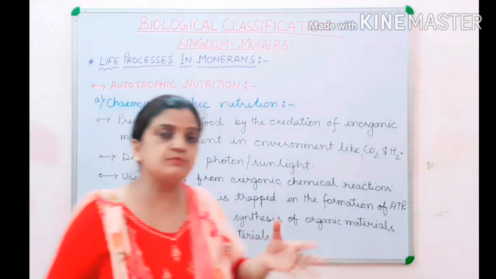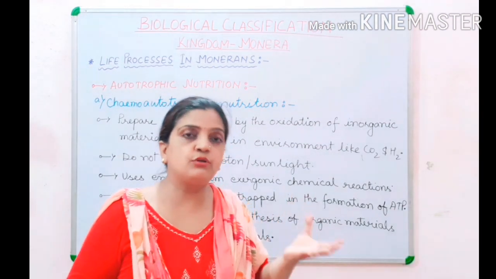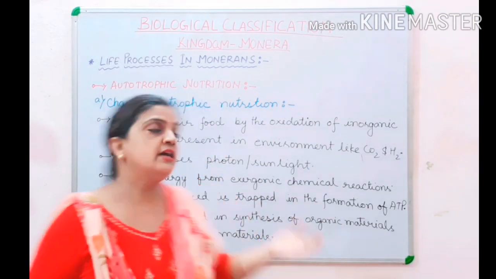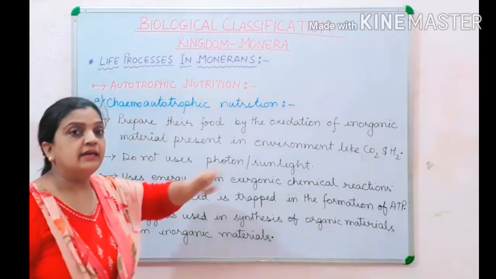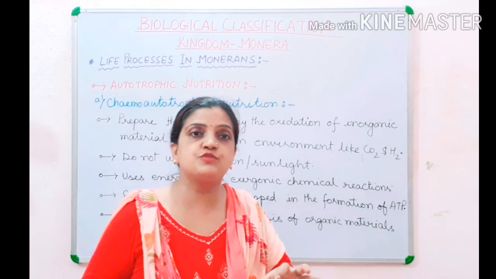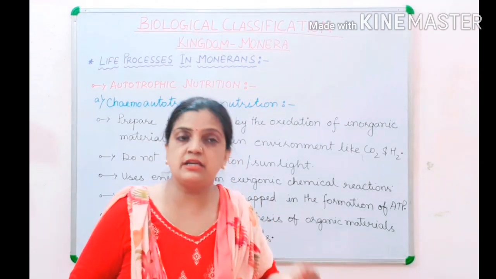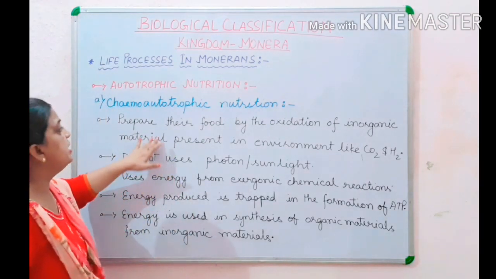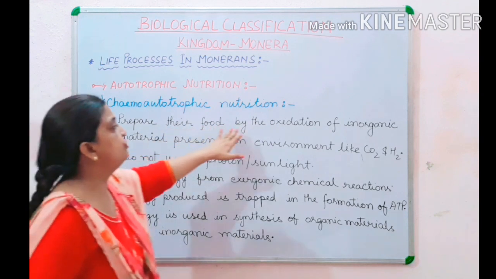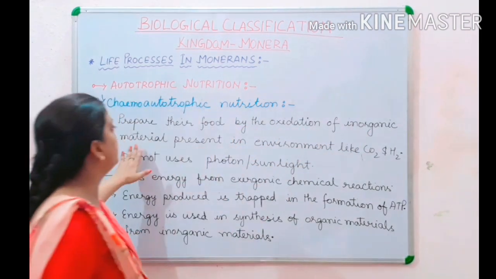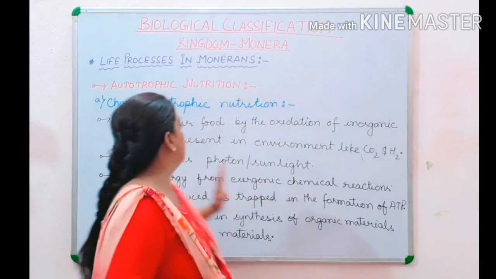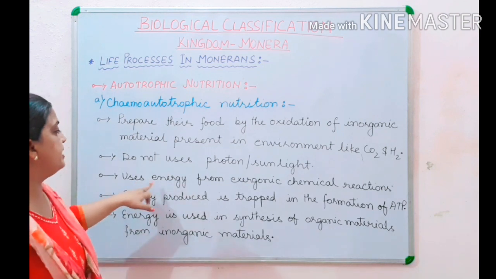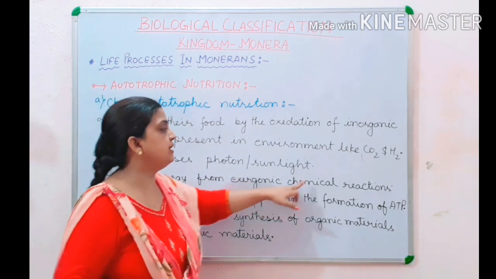In photosynthesis, by the name only you can consider it, photoautotrophic, with the utilization of photons when the food manufacture takes place. And here it is chemoautotrophic, that in absence of sunlight, with the help of inorganic material present in the environment, organic food material is formed. So here children, the organisms prepare their food by the oxidation of inorganic material present in the environment. Now children, they do not use sunlight. Then children, they use energy from exergonic chemical reactions.